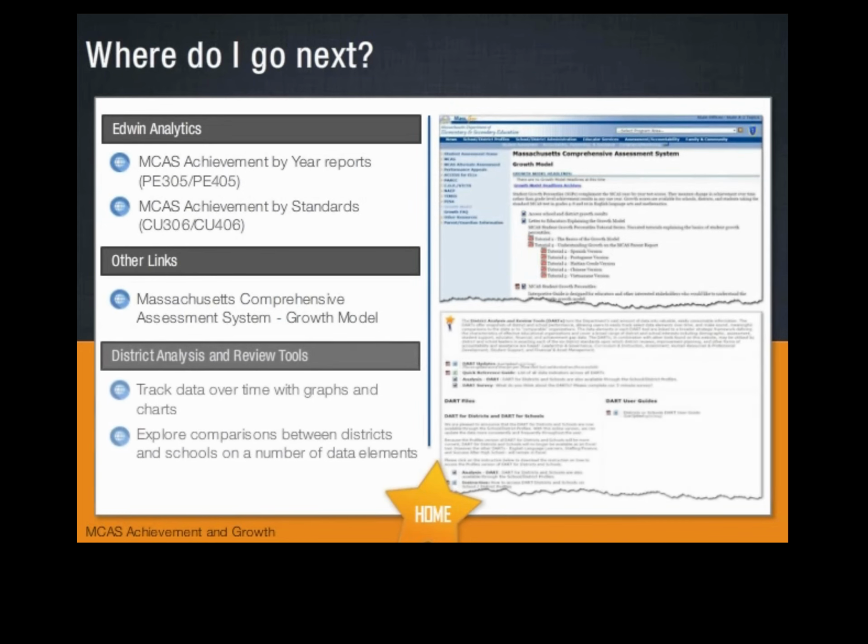Finally, the District Analysis and Review Tools, or DARTs, are excellent resources to help you assess data over time with graphs and charts, and explore comparisons between districts and schools on a number of additional data points, including data about assessments and achievement gaps. You can look at the Curriculum, Instruction, and Assessment Report to compare your district's MCAS performance over time to other districts or the state.